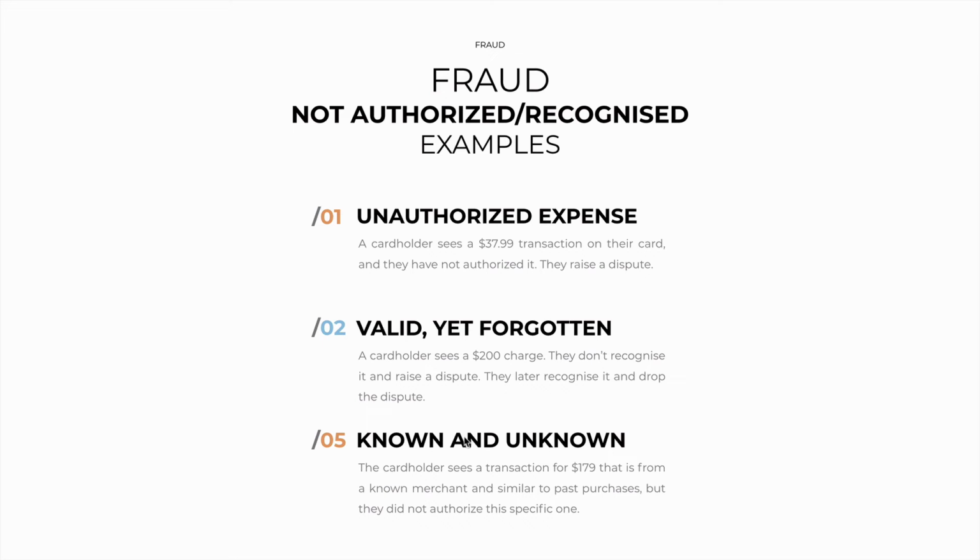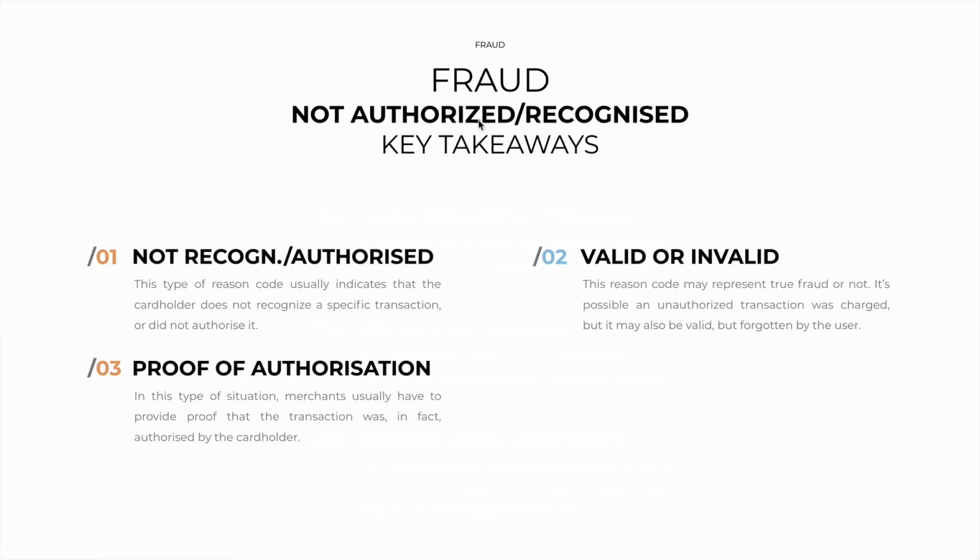Another example is having a transaction that is from a known merchant, but the transaction itself is unknown. For example, the cardholder sees a transaction for $179 that is from a known merchant and is similar to past purchases, but they don't remember authorizing this specific one. What are our key takeaways here?